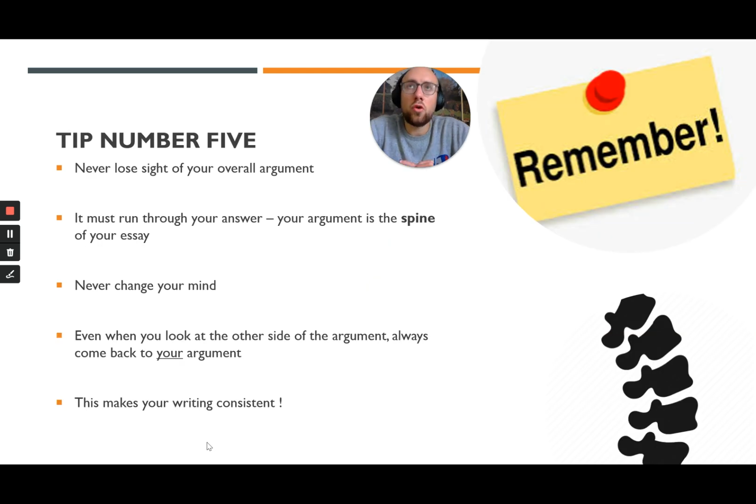Tip number 5, although you need to look at the other side of the argument, you must never forget the argument that you are trying to make. One mistake that students often make is they start looking at the other side of the argument in their essay, and then as a result of doing that, they change their mind from their introduction. You must not do that. You must be able to accept that the question could be answered in a different way, that there are alternative theories that could be offered for the question, but that in spite of that, you still maintain the argument that you set out in your introduction.